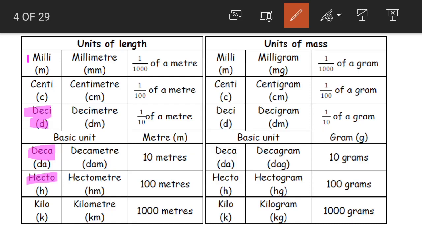If you remember the chart just as it is, milli, centi, deci, the basic unit, that is the meter, then we have deca, hecto and kilo, it will be easier for you to write these values. For example, how much is 1 millimeter equal to? How much is 1 centimeter equal to? How much is 1 decimeter equal to? Yes, you'll also have to learn that, right?